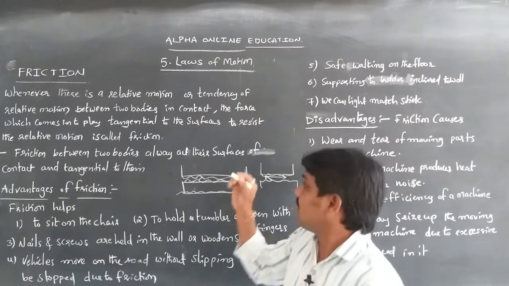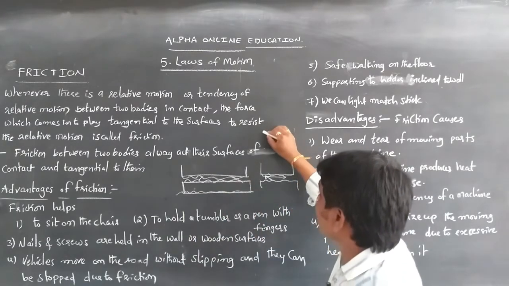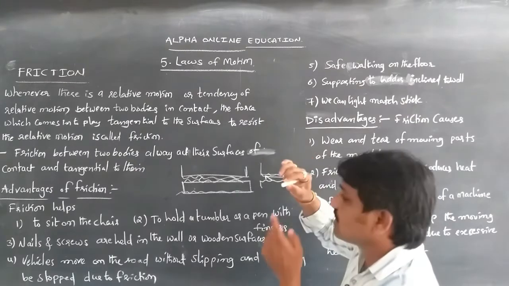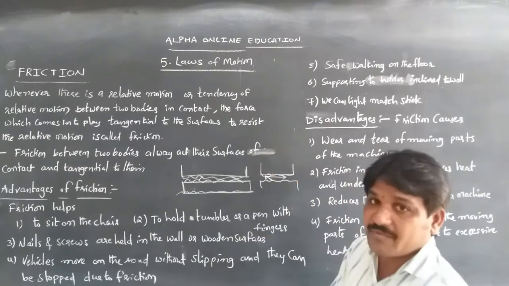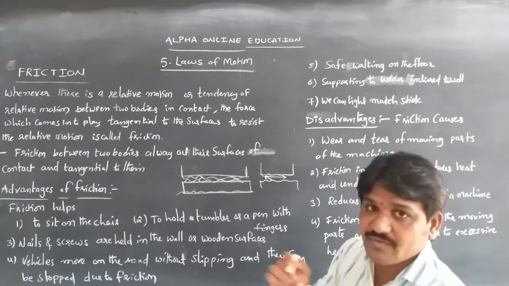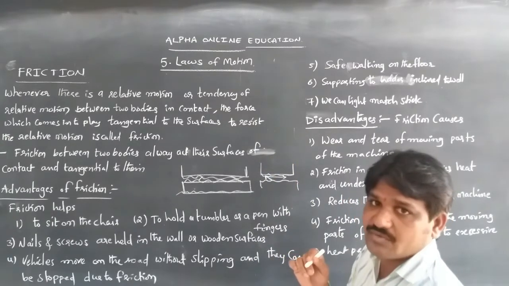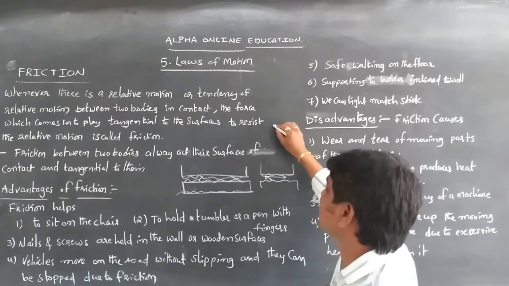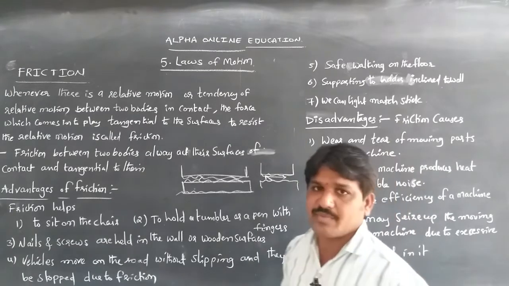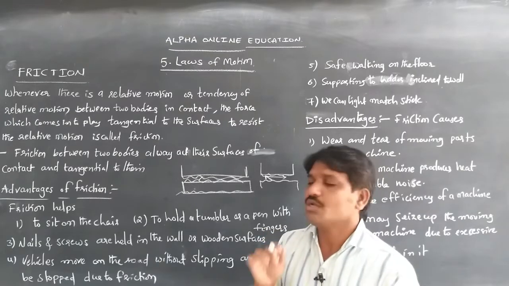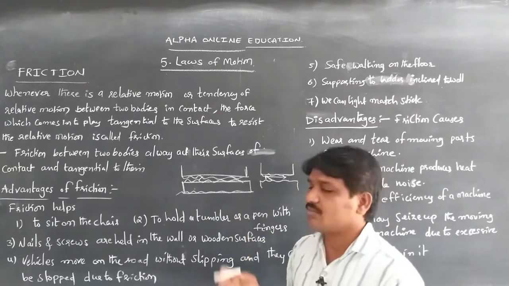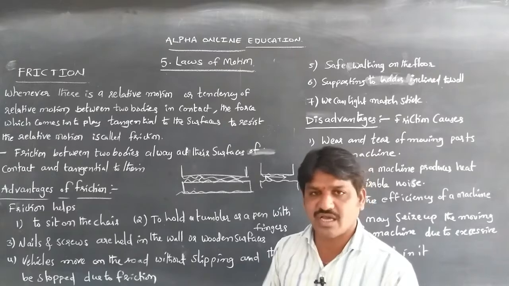Whenever we write on paper, there is a frictional force between the paper and the nib of the pen, due to which we can write letters. If there were no friction between the nib and the surface of the paper, we couldn't write on the paper. The nib would slip over the paper. So holding the tumbler or pen is also due to friction.